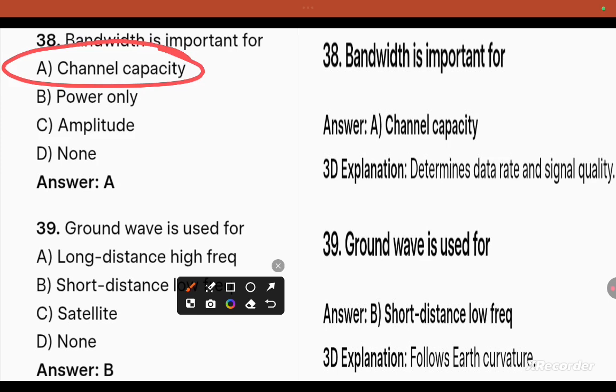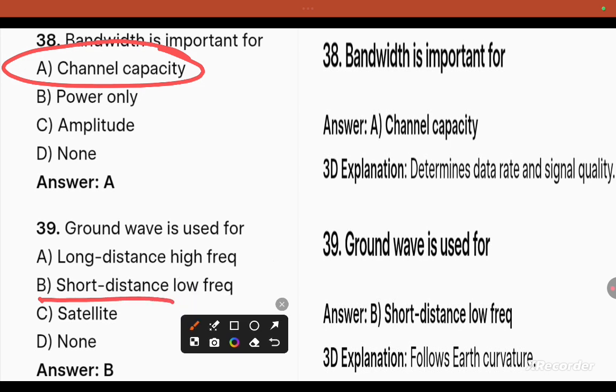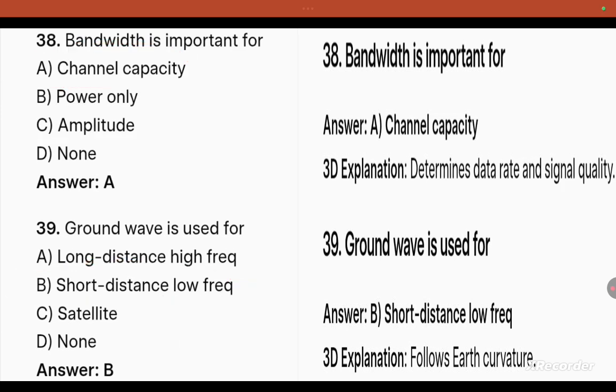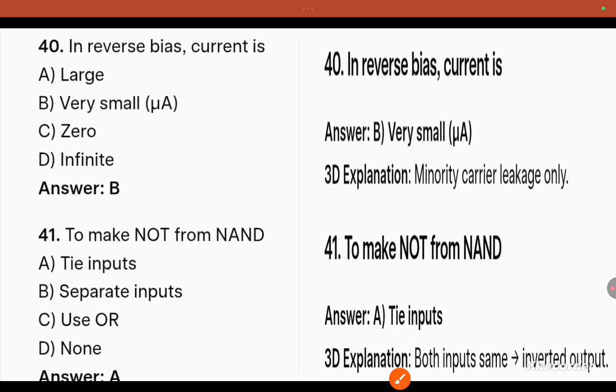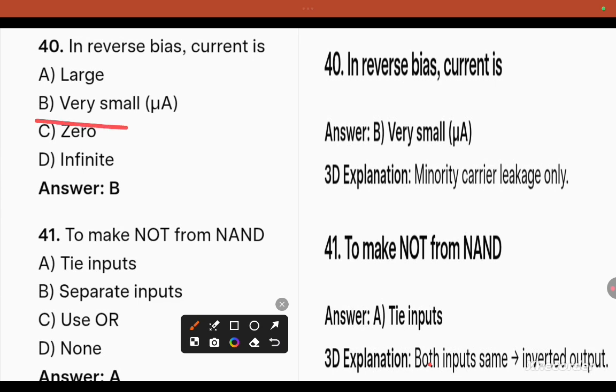Ground wave is used for short distance, not LOS. Ground wave is for short distance, low frequency. Question number 40, in reverse bias, current is what? In reverse bias, the current is very small.